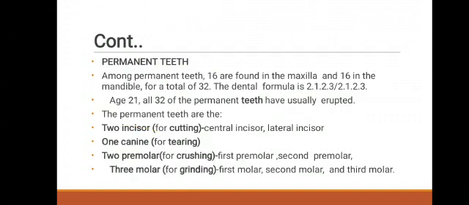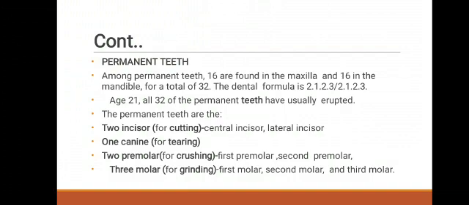Next one, permanent teeth. Among permanent teeth, 16 are found in the maxilla and 16 in the mandible, for a total of 32. The dental formula is 2.1.2.3 over 2.1.2.3. By age 21, all 32 permanent teeth have usually erupted.